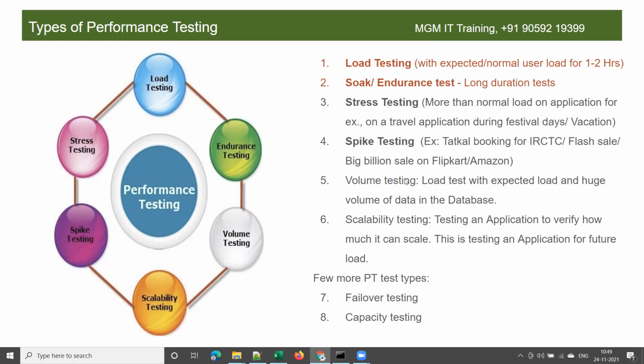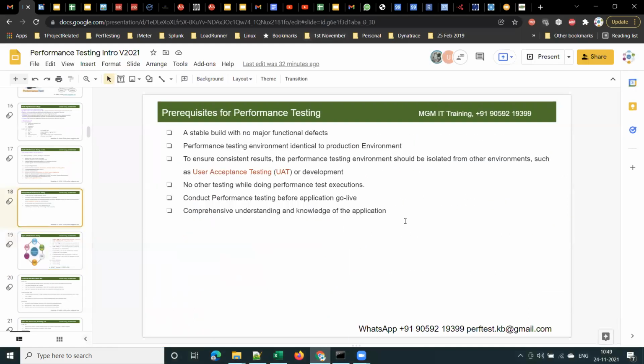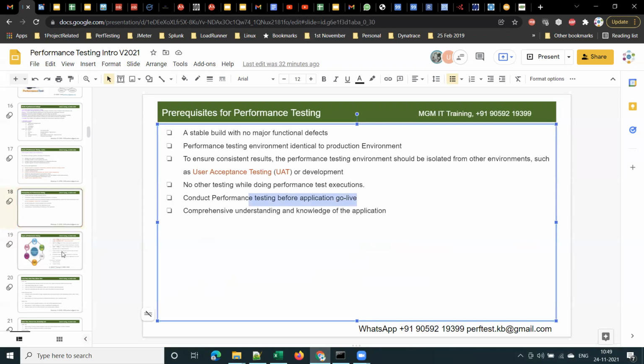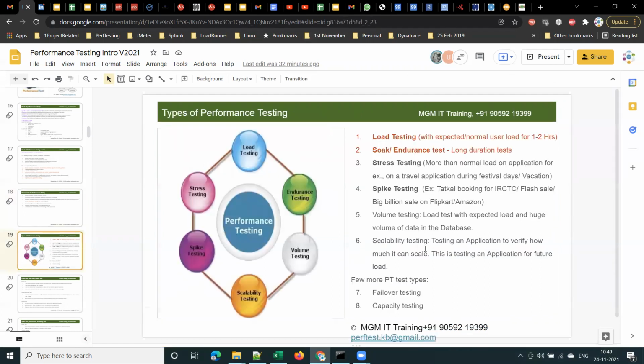Is it before the application goes into production, sir? Yes, correct. That's what we discussed in the previous session. Performance testing should be done before the application goes live, obviously. For an existing or a newly built application, for both cases. Before the application goes live, we have to do all types of performance testing.